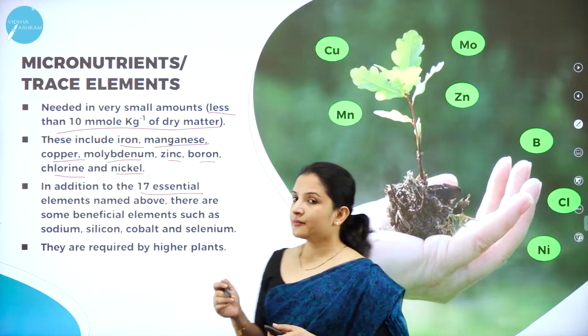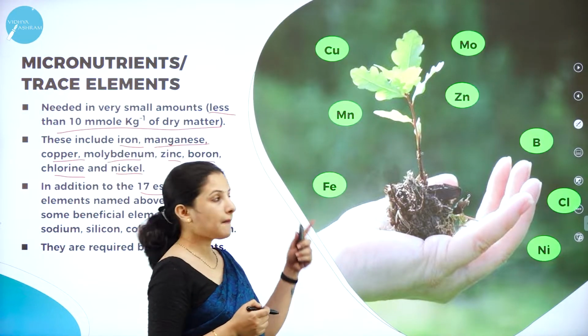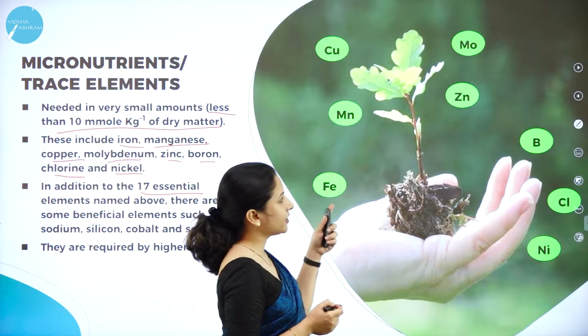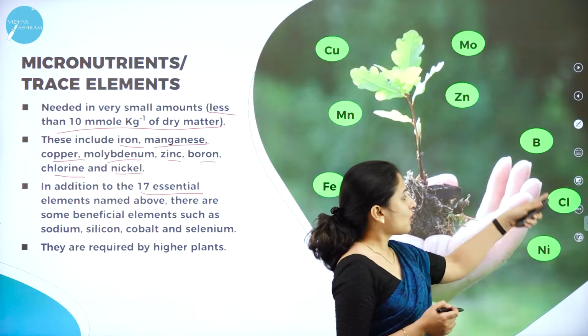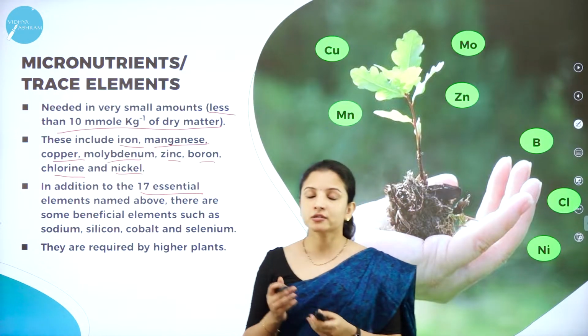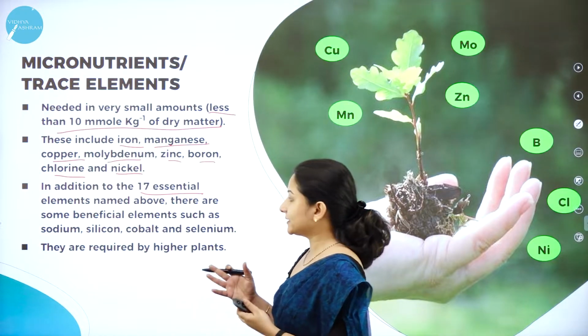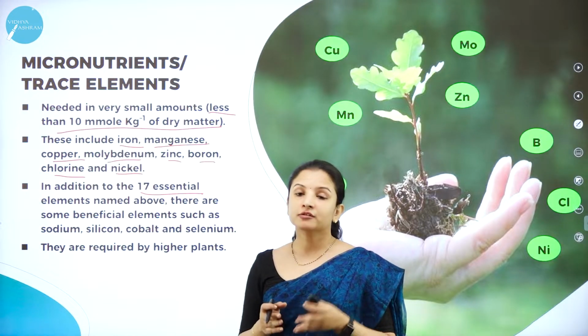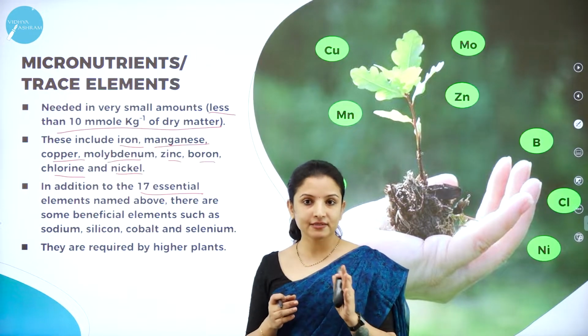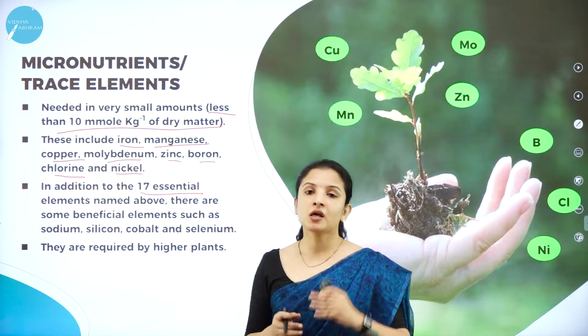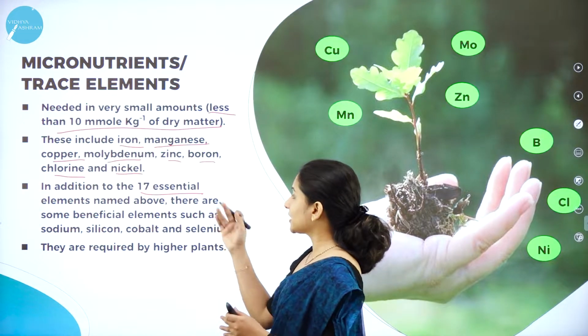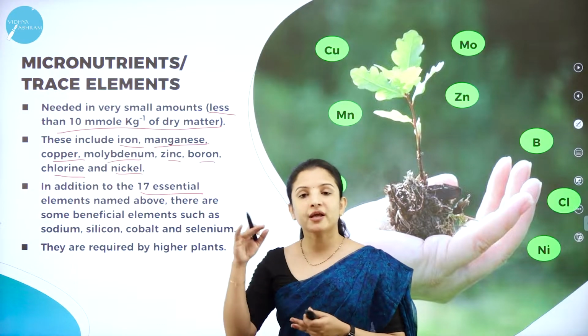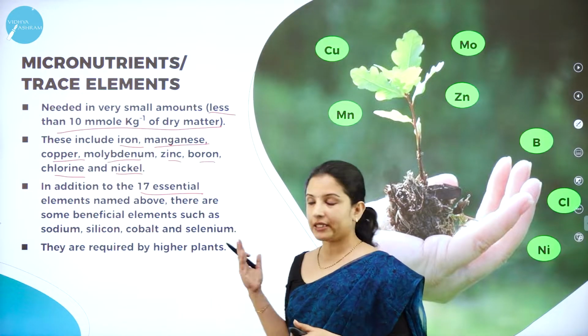Then we had copper, molybdenum, manganese, zinc, iron, boron, chlorine, nickel. All these are the 17 essential elements that are needed. Out of the 150 elements that are there, 60 were discovered. Out of the 60, only 17 are the essential elements based on the criteria which we had studied earlier.